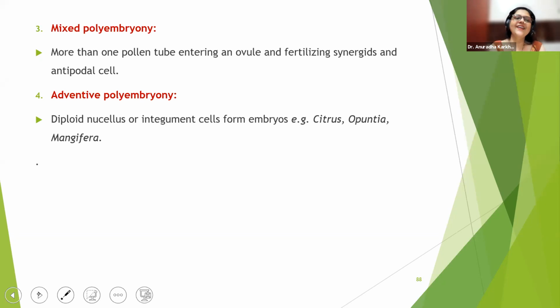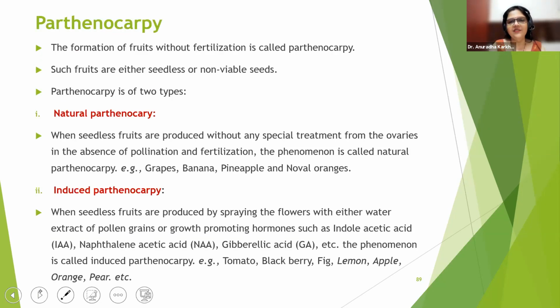Fine. And to complete this chapter, the last point that is remaining is parthenocarpy. The formation of fruits without fertilization is called parthenocarpy. Such fruits are seedless or have non-viable seeds. We eat seedless fruits nowadays. Grapes are seedless, banana is seedless, right?